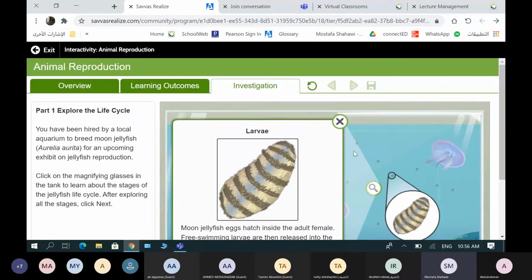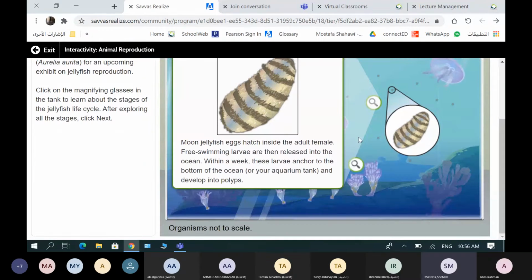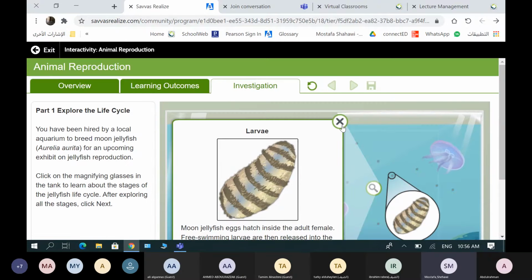Just dots. You see these dots? This is larva, not eggs. After hatching, they are released into the ocean. Within a week, this larva anchors to the bottom of the ocean or your aquarium tank, and they will develop to the next stage, which is the polyp. We will see what a polyp is right now.